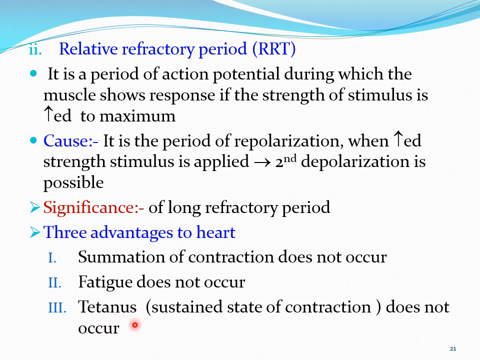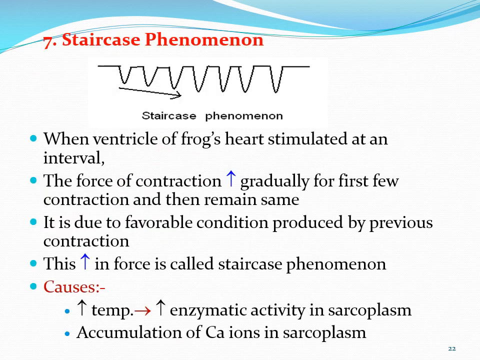Okay, there is no fatigue, there is no tetanus. And why? Because of this property, there is no tetanus in the heart, or there is no complete tetanus in the heart. Okay students, last property, coming to the staircase phenomenon, it is very simple. And in this diagram, you can see the height of the contraction or the amplitude of this contraction.